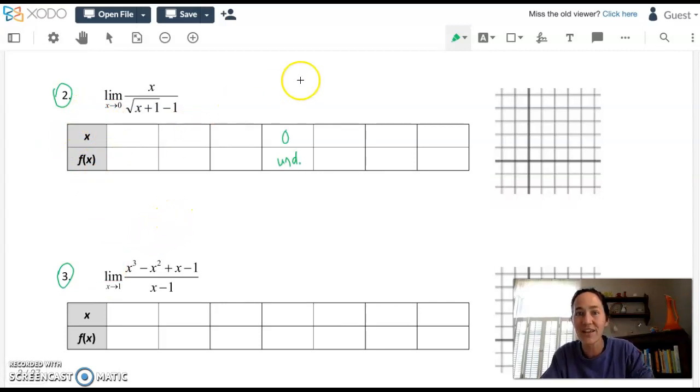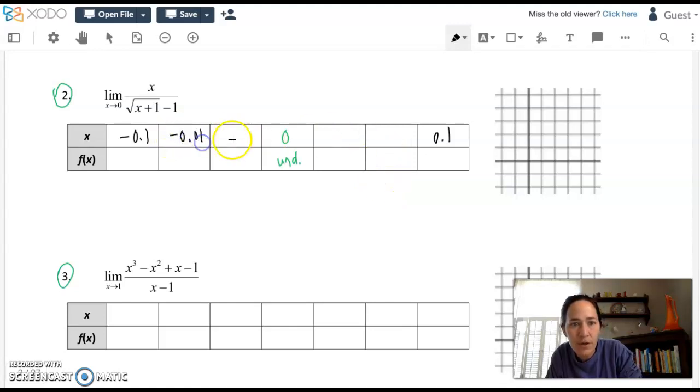So let's illustrate it. Can we get increasingly closer to 0 from both sides symmetrically? I want to use kind of the same proportions here. I want to go from negative 0.1 to positive 0.1, is what I meant to say there. Then I'll get increasingly closer, negative 0.01, negative 0.001. So just creeping up to 0 from the left side. I want to creep down to 0 from the right side, like that. And I'll use the calculator to just get some expressions here.